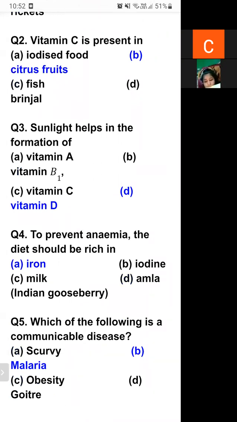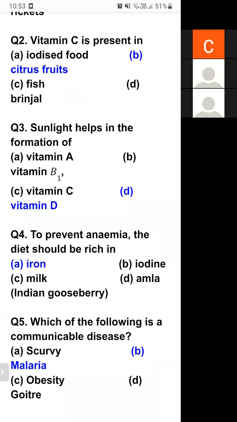As you all know, sunlight helps in formation of vitamin D. We should spend at least 1 hour in open sunlight so that our body can prepare vitamin D. Option D is the correct answer, vitamin D. With the help of sunlight, our body will make vitamin D.